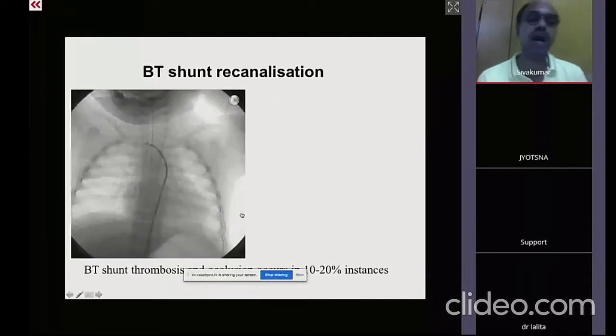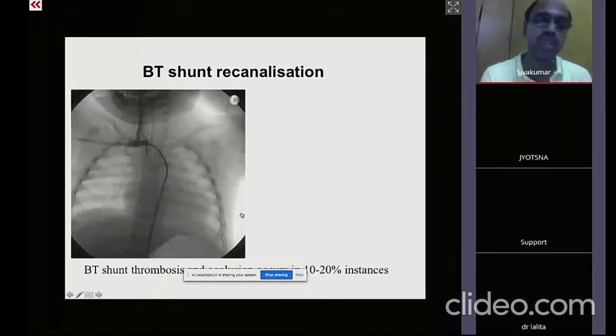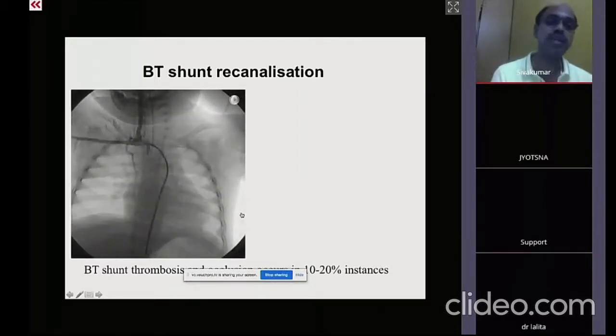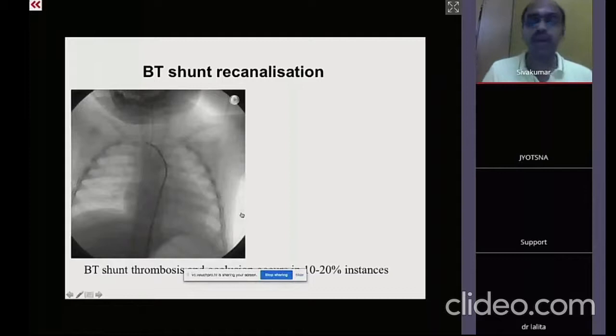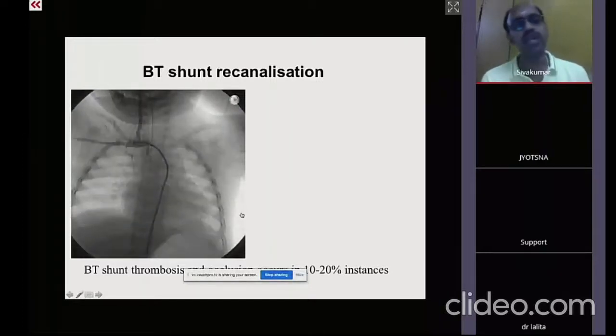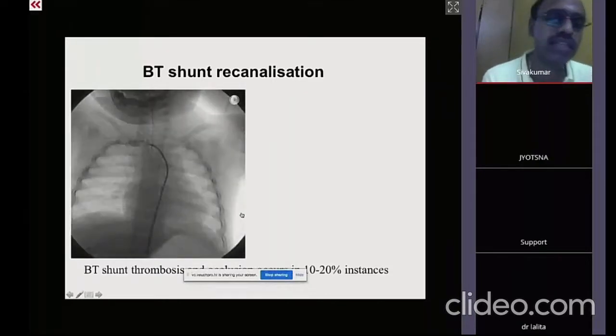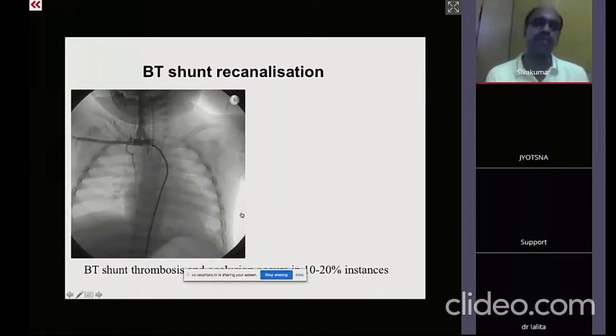The advantage of having a vertical and tortuous PDA is that the chances of a stent embolization into the branch pulmonary artery are extremely less likely. The tortuosity itself holds the entire ductal stent in place. So the general rule followed for stopping the prostaglandin, if it is a usual PDA from the descending thoracic aorta, or a PDA from the innominate artery, is that the prostaglandin is stopped 3 to 4 hours earlier. Wait till the saturation drops down to low 80s or early 70s, and then move the patient into the cath lab.